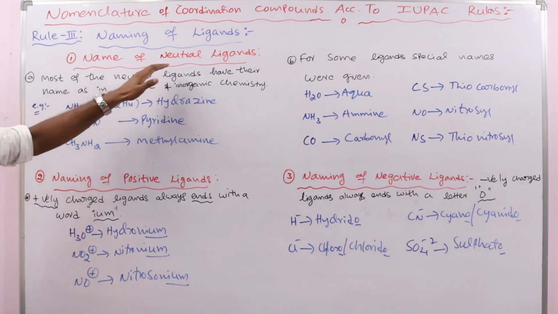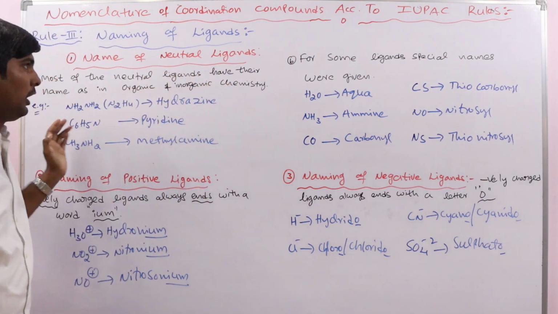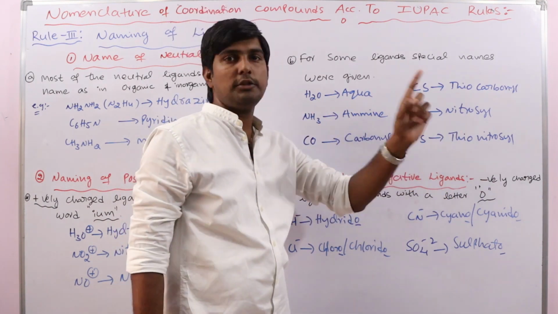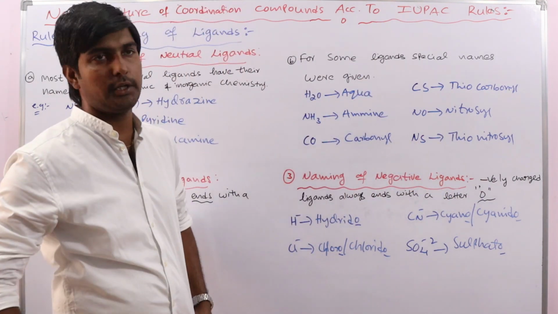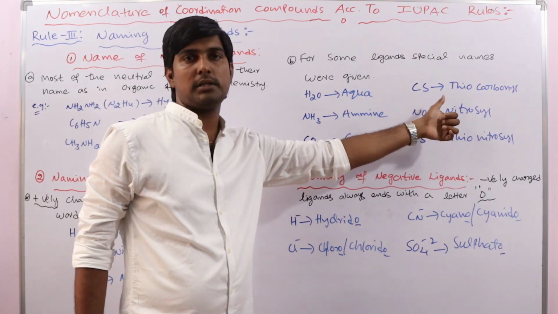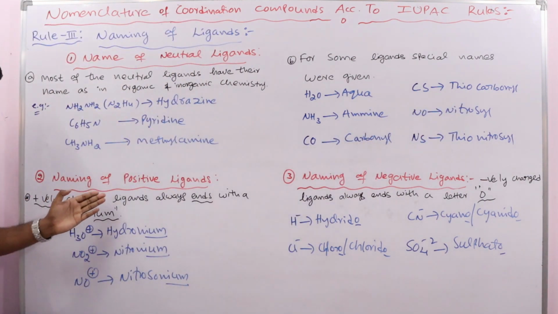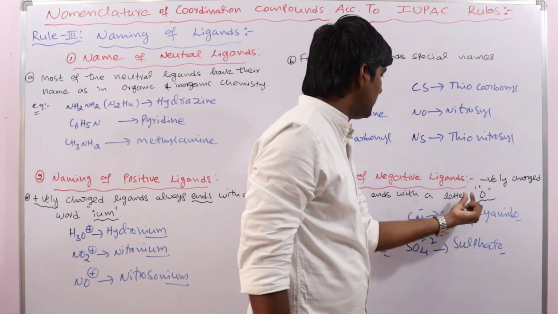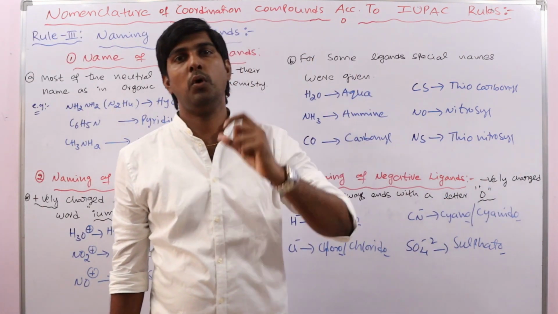For the names of neutral ligands, here no problem. Here you should concentrate, because for some ligands they have given special names only in coordination chemistry. These you should concentrate on. And any positive ligand ends with the word IUM, and any negatively charged ligand ends with the letter O.